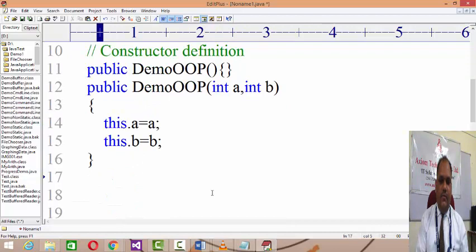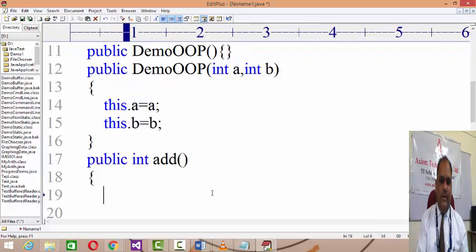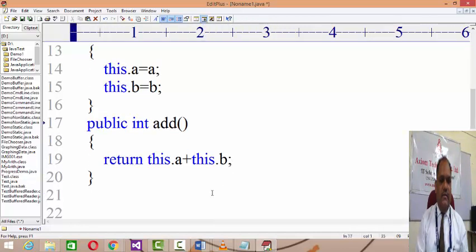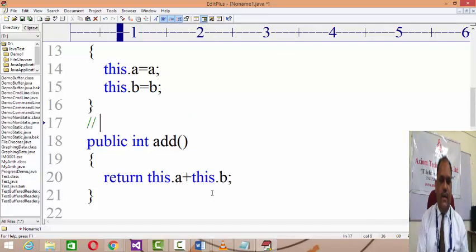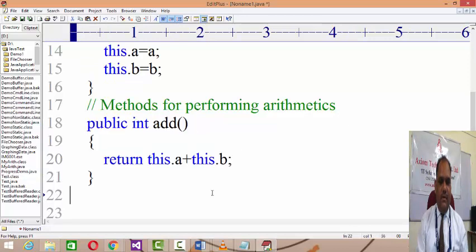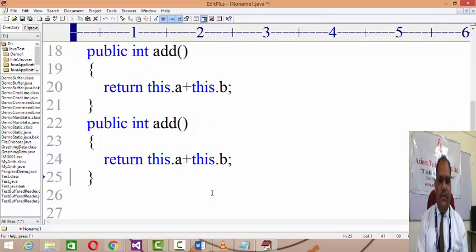After that, you need to define all the methods to process arithmetics, like public int add, right? And I may write return this.a + this.b, right? And then I'll make a comment like methods for performing arithmetics, right?